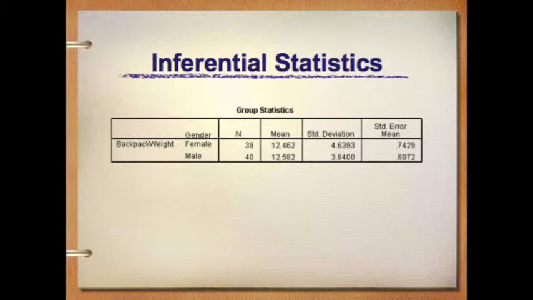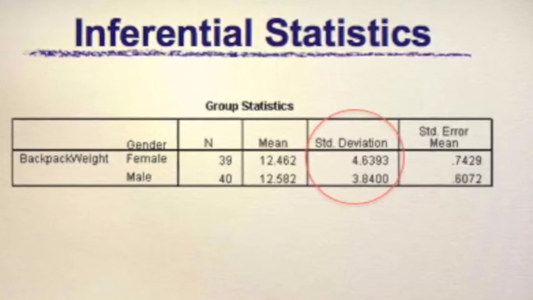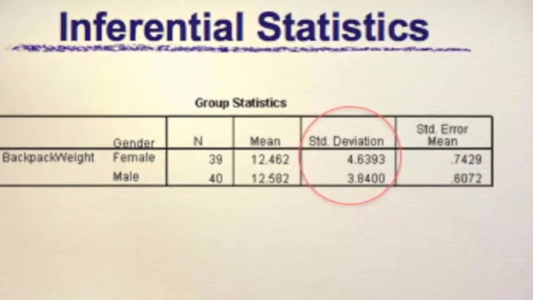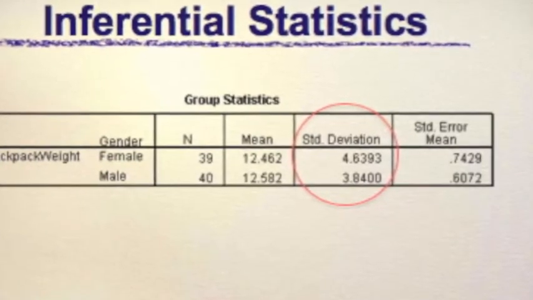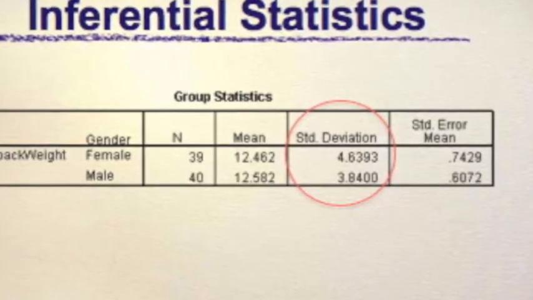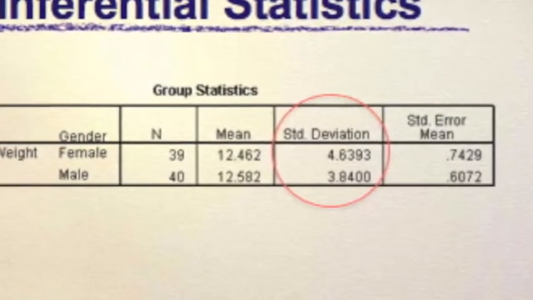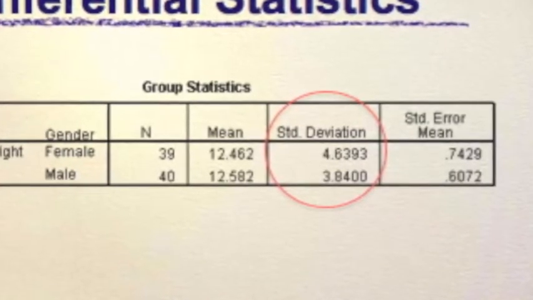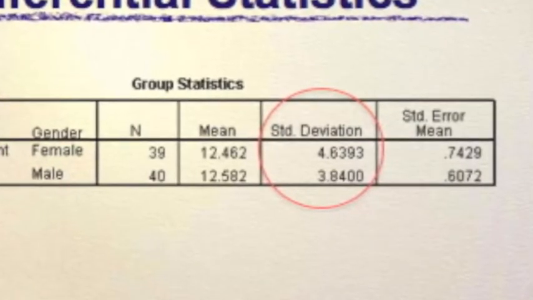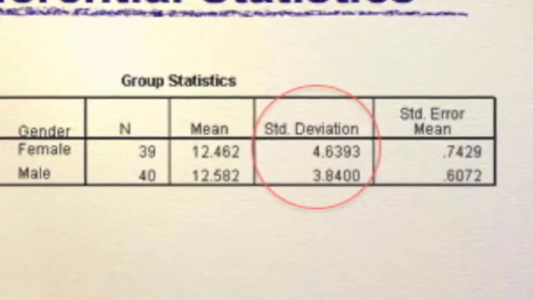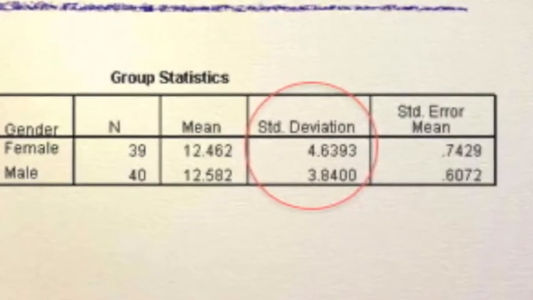Because we have 2 different sets of data, we need to determine whether equal variance can be assumed. To determine this, we refer to the standard deviation in the group statistics table. If the larger standard deviation is twice as large or more than twice as large as the smaller standard deviation, equal variance is not assumed. If the larger standard deviation is less than twice as large, then the 2 variables are close enough to be assumed equal.